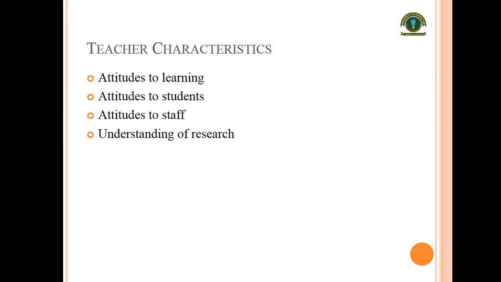Attitude towards staff. It means how friendly a teacher is with other colleagues and what the behavior of one teacher is towards the other teaching and non-teaching staff. Next is understanding of research.